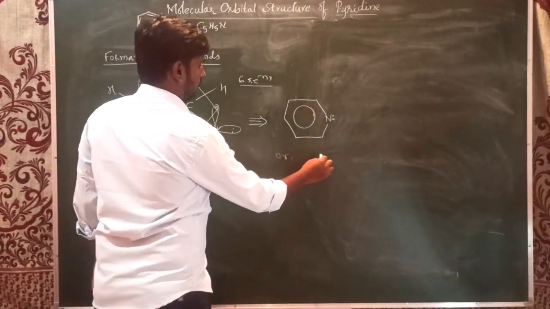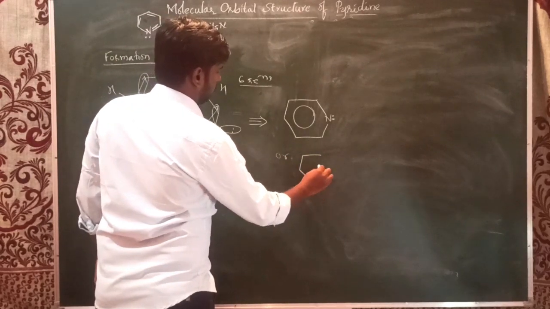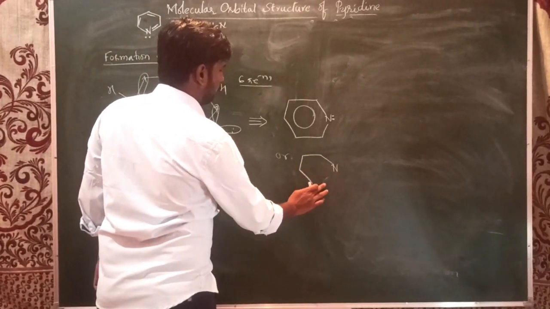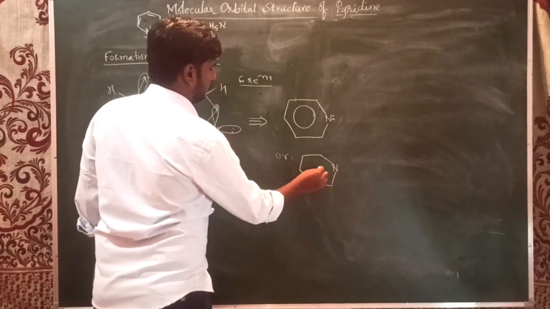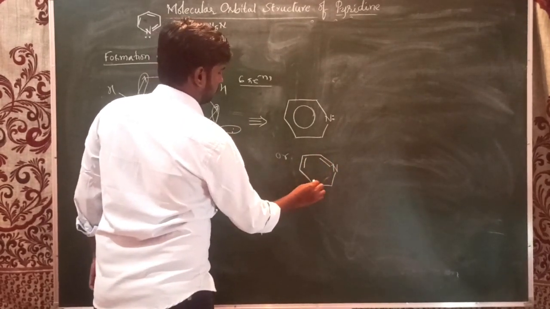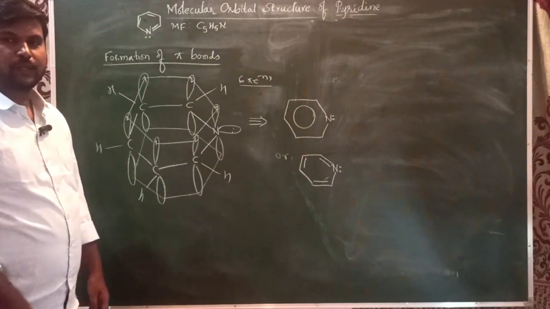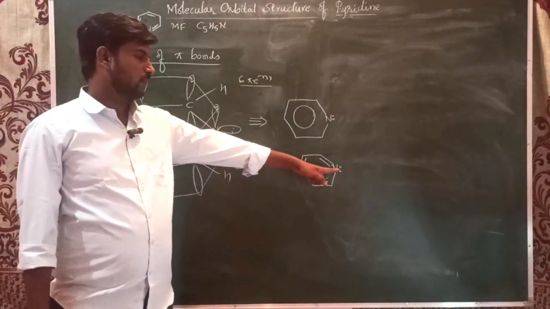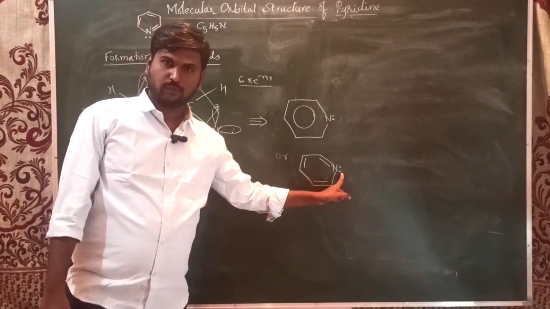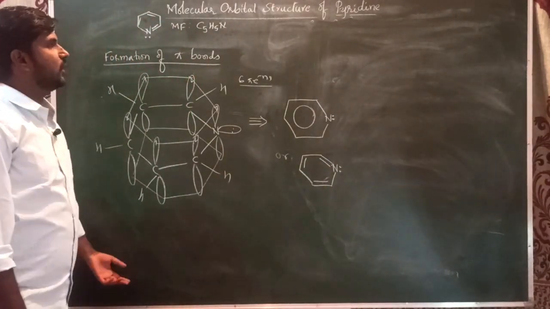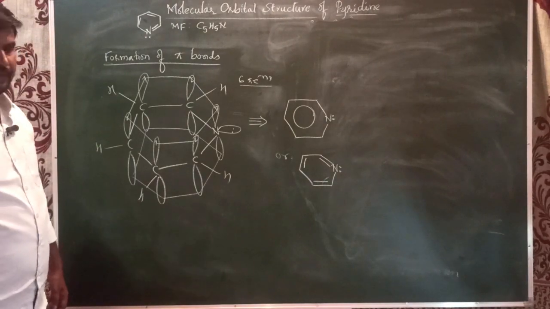And there is still one lone pair of electrons on nitrogen. This is the molecular structure of pyridine.